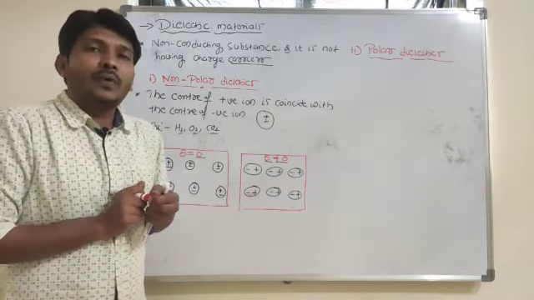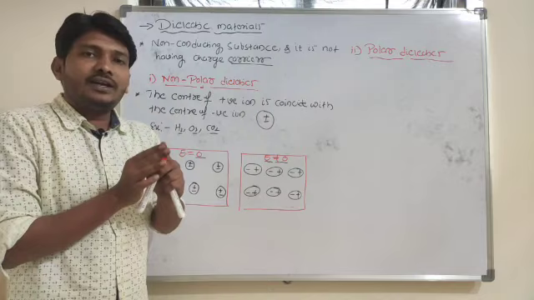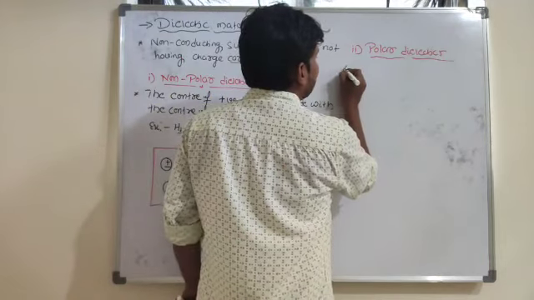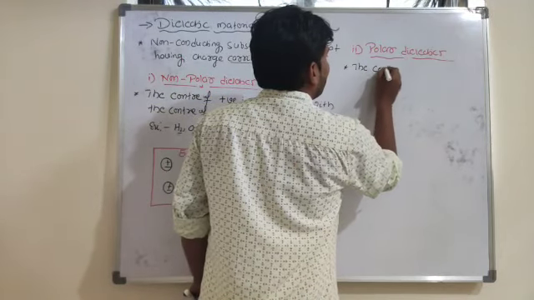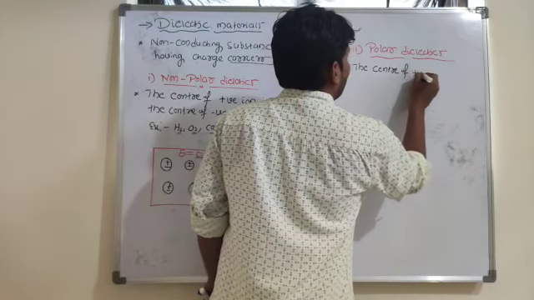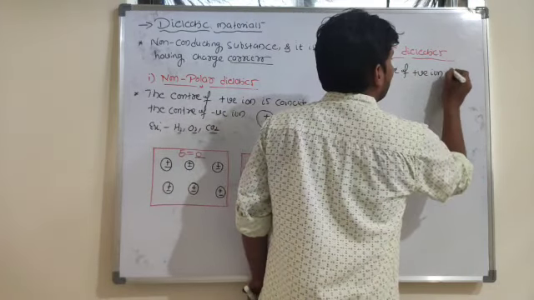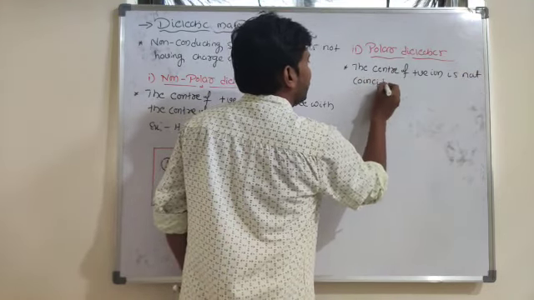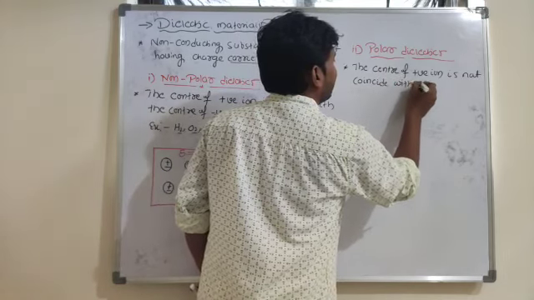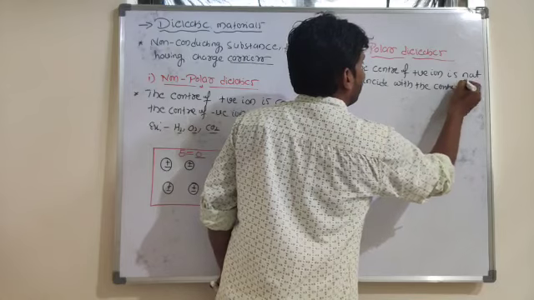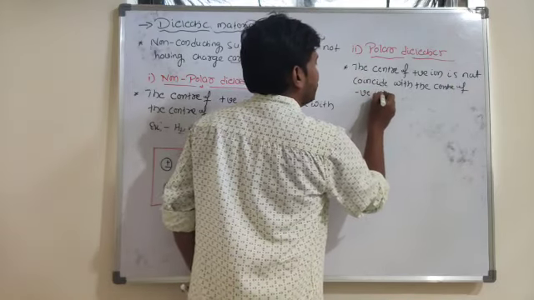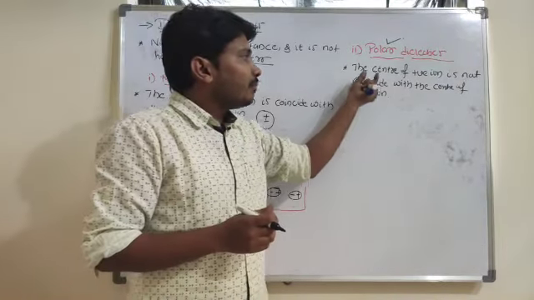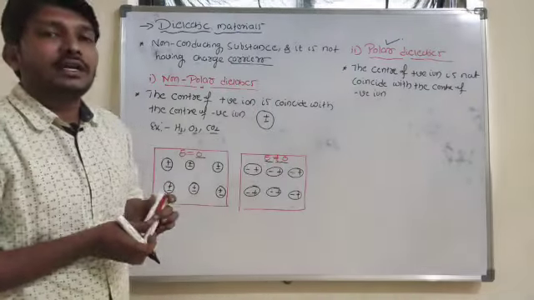In the case of polar dielectrics, the center of the positive ion does not coincide with the center of the negative ion.